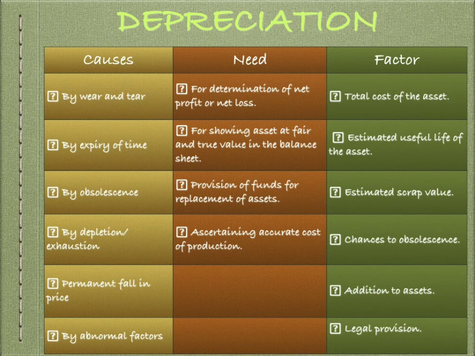Cost of the asset includes not only the price paid but also transportation cost, transit insurance, customs charges, legal costs relating to acquisition, installation cost, assembling cost, cost of foundation, cost of special power connection, testing cost, etc. In case of a second hand asset, the cost of initial repairs is also included in the cost of the asset. Thus, all costs prior to the commencement of productive service are included in the cost of asset.